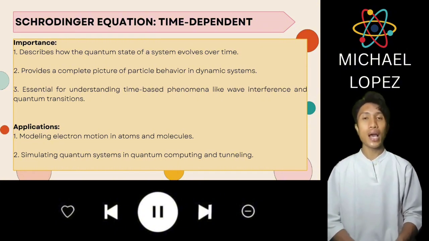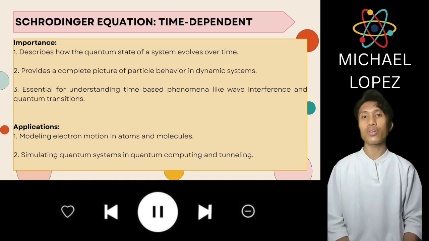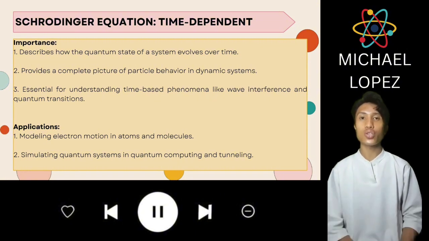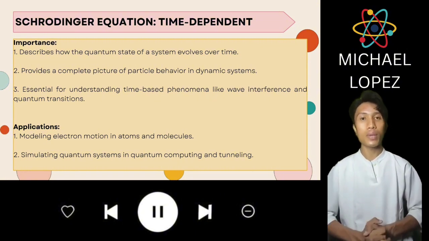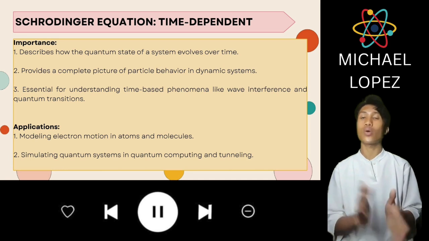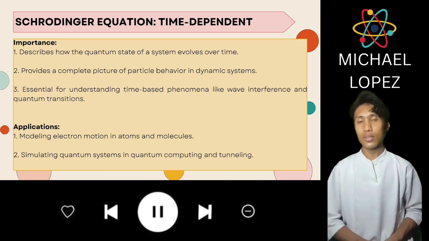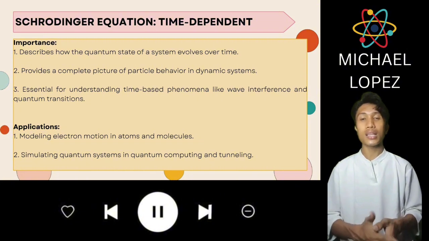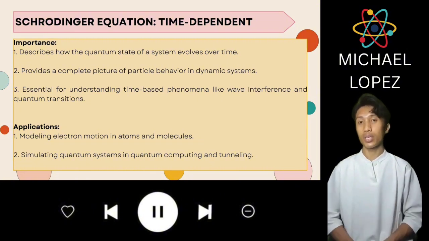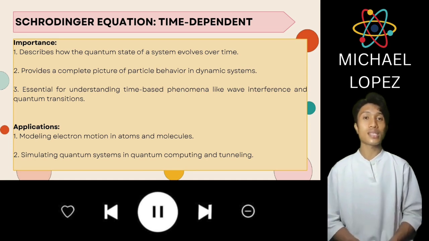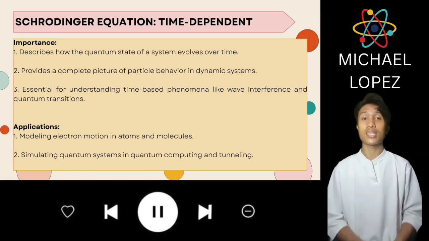What is its importance? First, it describes how the quantum state of a system evolves over time. Second, it provides a complete picture of particle behavior in dynamic systems. And lastly, it is essential for understanding time-based phenomena like wave interference and quantum transitions. What are its applications? First is modeling electron motion in atoms and molecules. The second one is simulating quantum systems in quantum computing and tunneling.